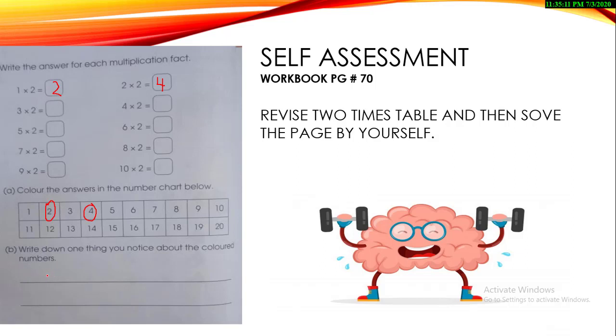You will mention over here that the colored numbers are even numbers. You can say that this is the pattern of the two times table. These all numbers are the answers of the two times table. So this is something that you are going to write over here, and you can simply write down two times table answers. You can also write it in the simplest form.